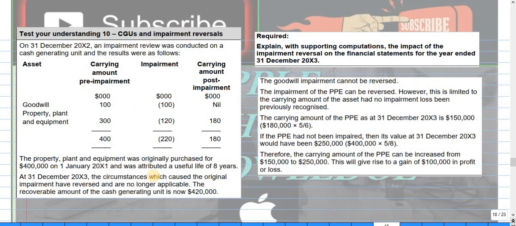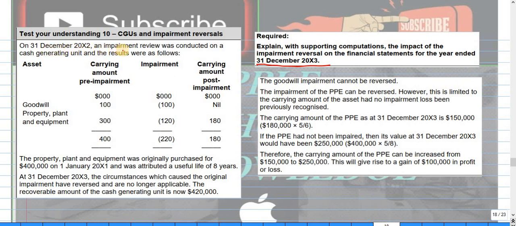Okay, now we have another question about the CGU impairment reversal. Explain with supporting computation the impact of the impairment reversal on the financial asset at the year end on 31st December 2003. So on